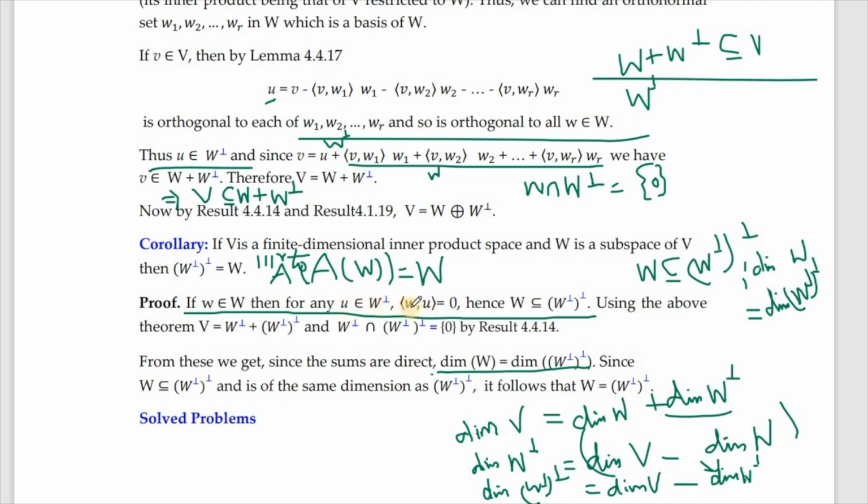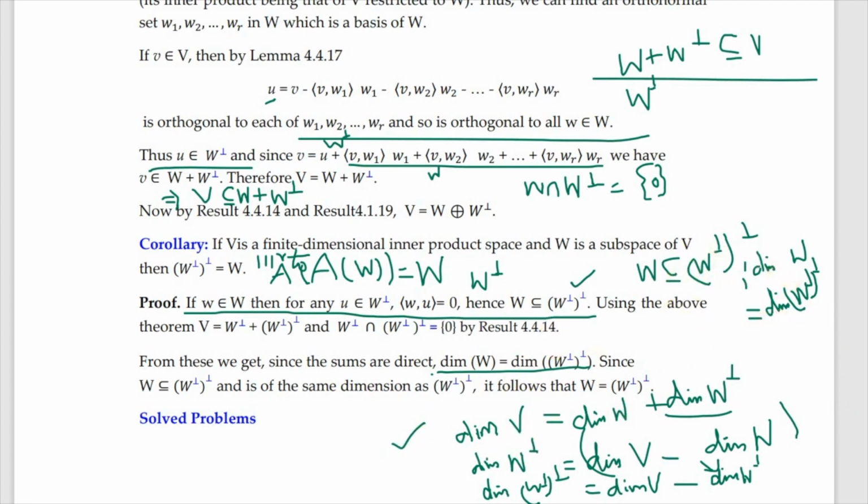So where should I have my W to be? My W should belong to W perpendicular. Just by the application of the definition of W perpendicular, we get obviously that W is contained in this. So this is proved, and this is somewhat easier than what is described over here. And the concept is known to us already.